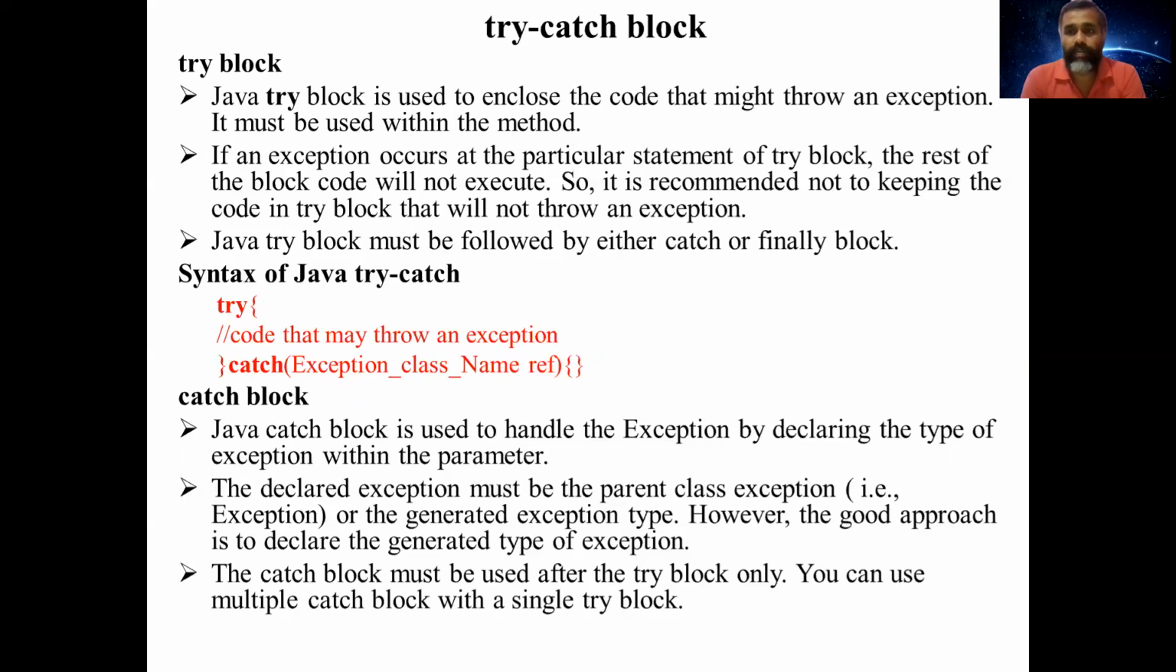For example, if an arithmetic exception occurs, we can specify ArithmeticException, or the parent class Exception. However, the good approach is to declare the generated type of exception. So particularly we have to specify what type of exception is generated as a parameter, and a general exception should not be declared. The catch block must be used after the try block only. You can use multiple catch blocks within a single try block. So you can have more than one catch block for a single try block.